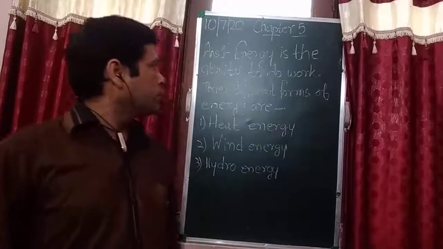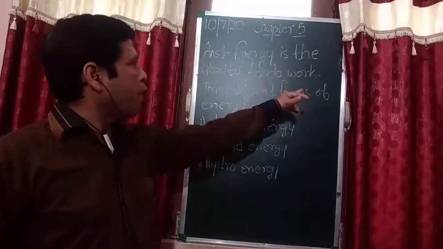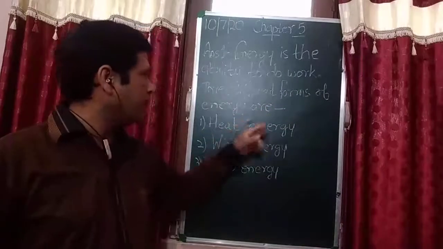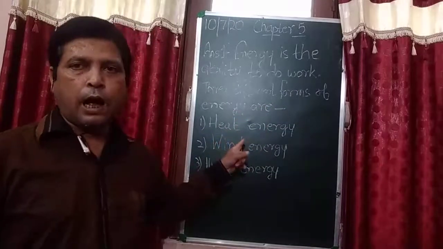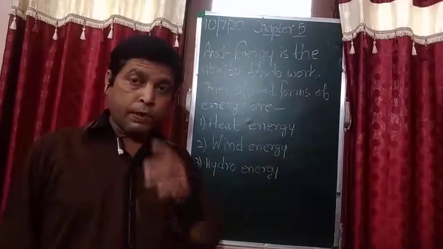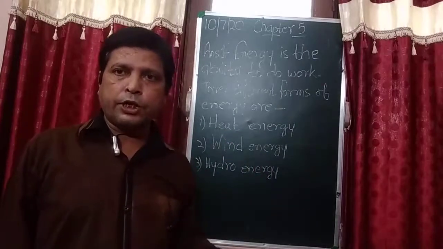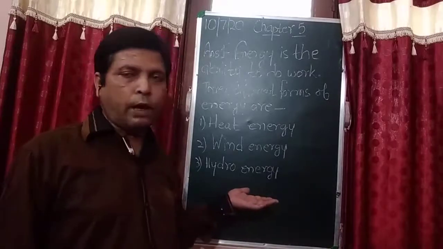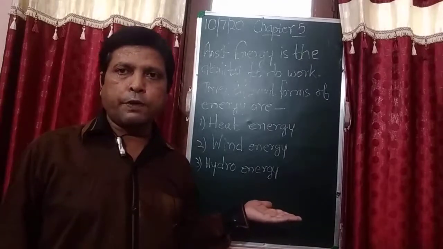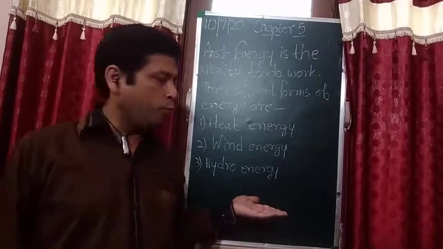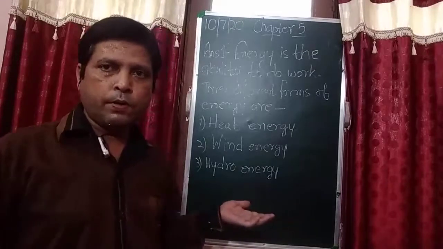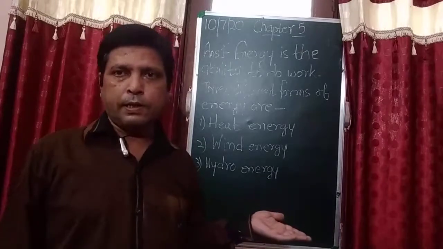So student, the names of three different types of energy are heat energy. I have already explained how we get this heat energy. We get this heat energy by burning wood. The sources of heat energy are wood, coal, kerosene oil, even your sunlight.